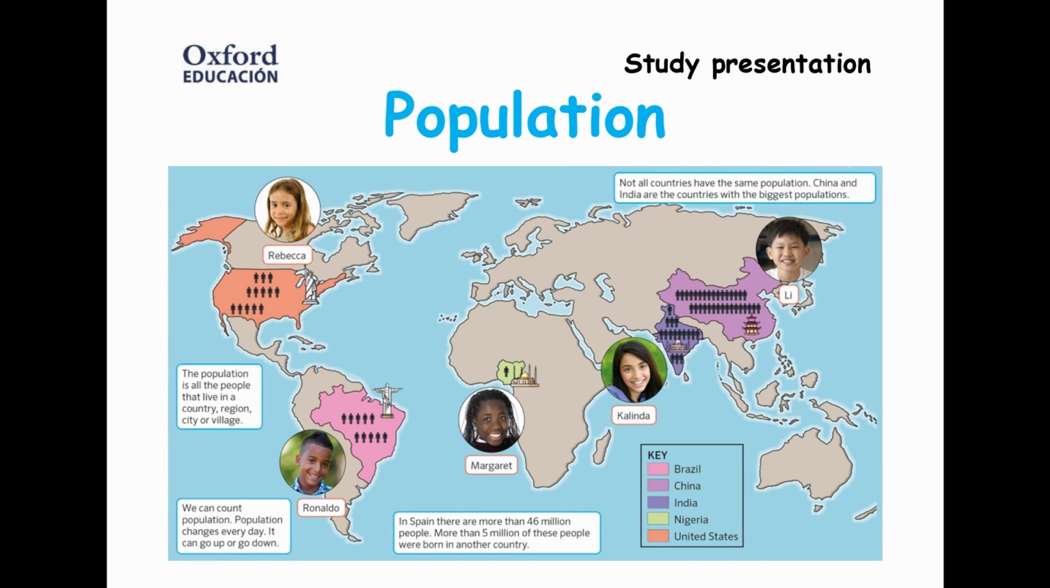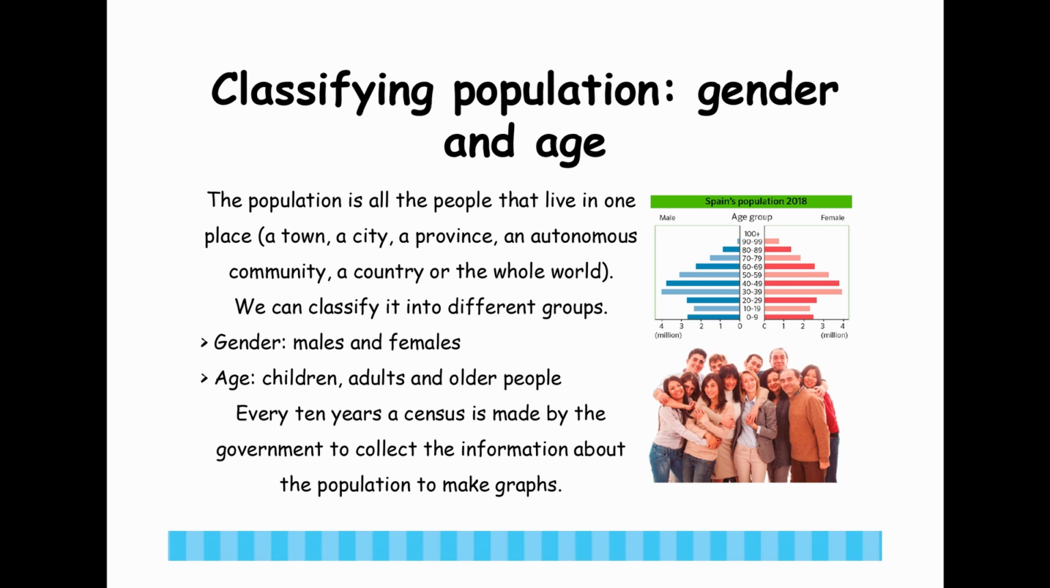Population. Classifying population, gender, and age. The population is all the people that live in one place: a town, a city, a province, an autonomous community, a country, or the whole world. We can classify it into different groups: gender, males and females; age, children, adults, and older people. Every 10 years, a census is made by the government to collect the information about the population to make graphs.